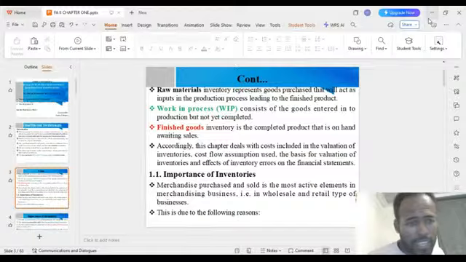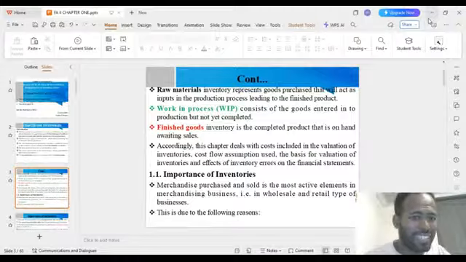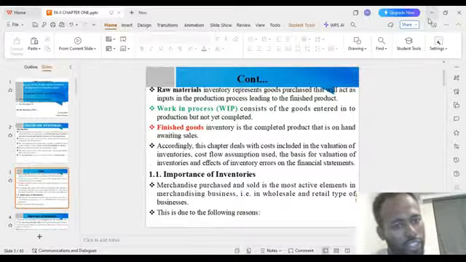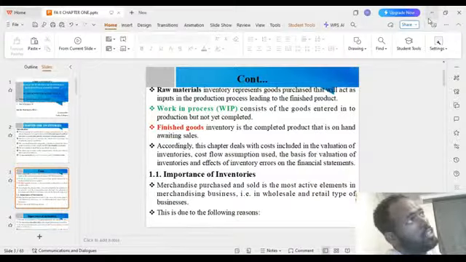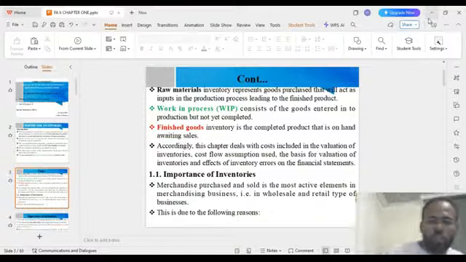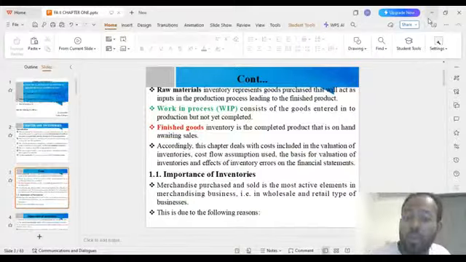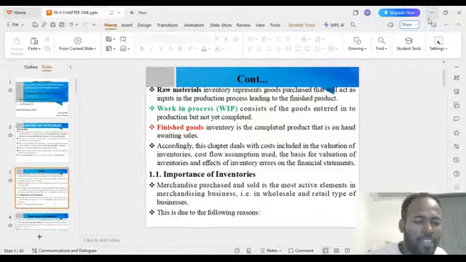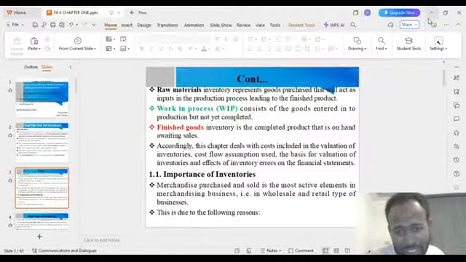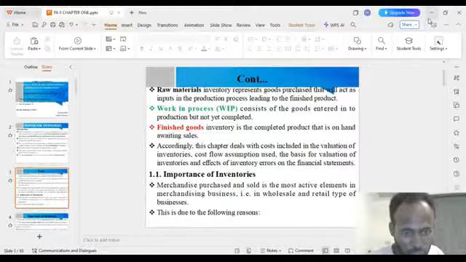Then the raw materials go to work in process. Work in process consists of the goods entered into production that are not completed. When we say finished goods, the inventory is completed but not yet sold.